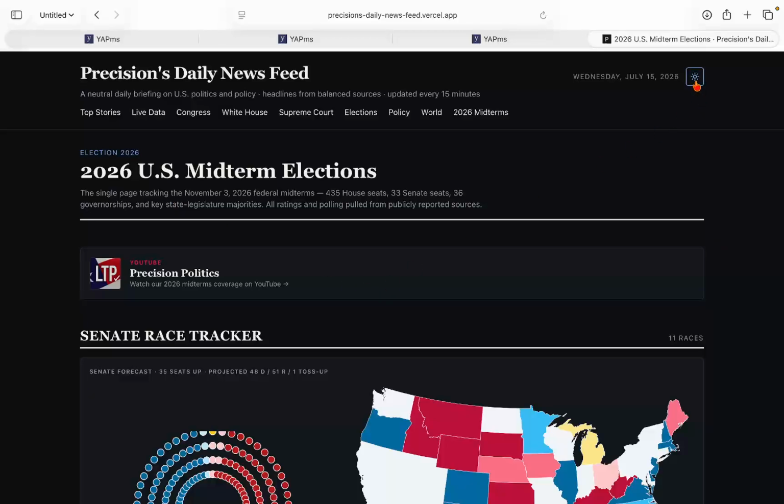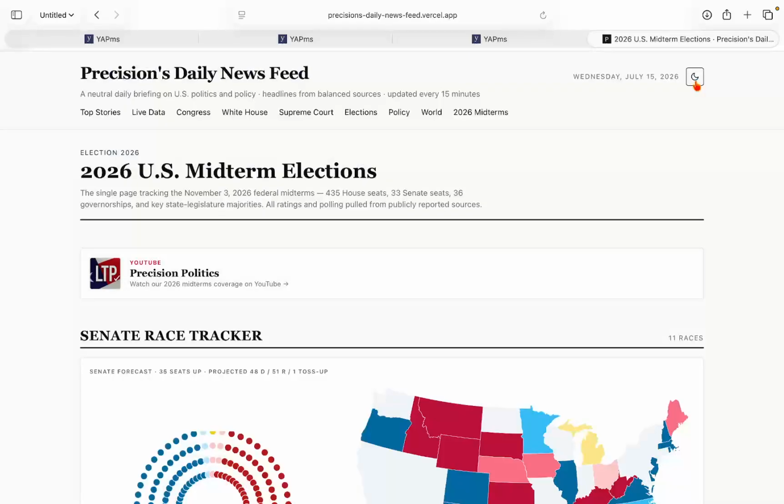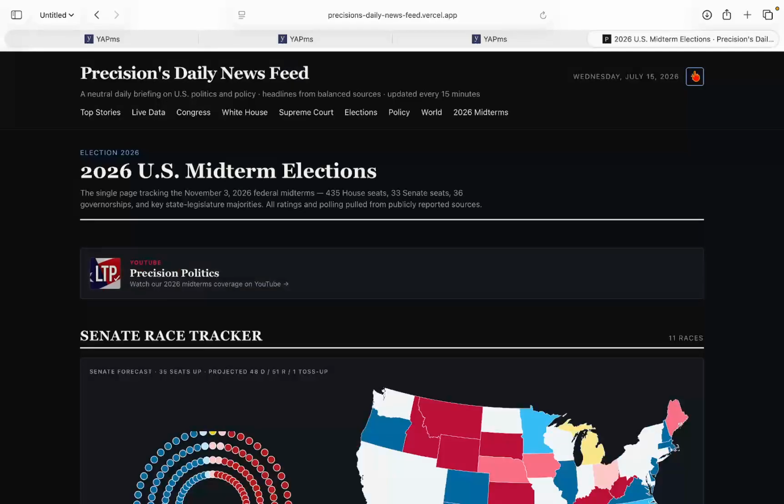And also, if you want to change the screen on our website from dark to light, you can just click this right here. It's pretty easy on the top right here next to the date. It's right here.